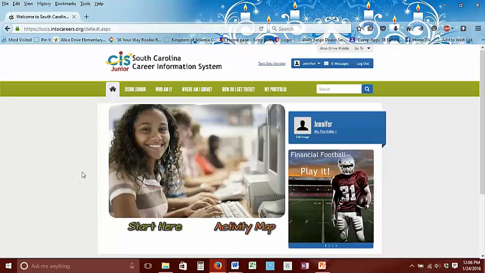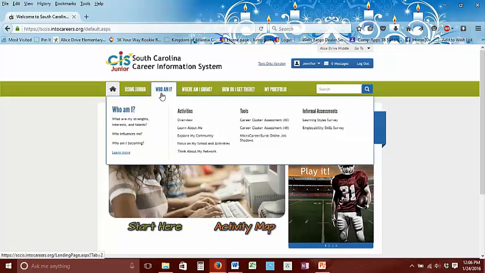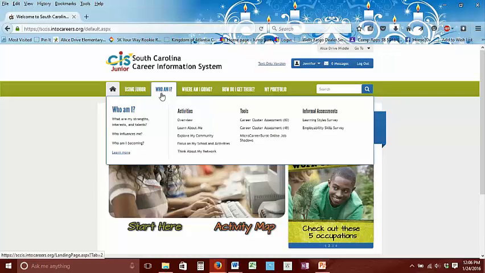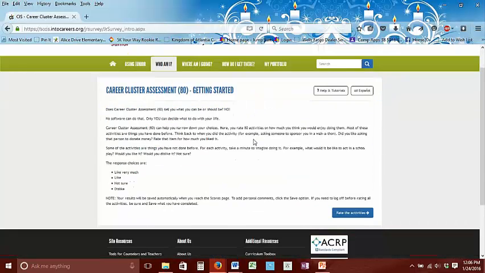Alright, the next step that you're going to have to do is go to where it says Who Am I? Now on your instructions it says to look to the left and find assessment tools. That's not there. You've got to go to Who Am I? And then you're going to go to the Career Cluster Assessment 80 questions. You're going to click on that, and it will take you into your questions.